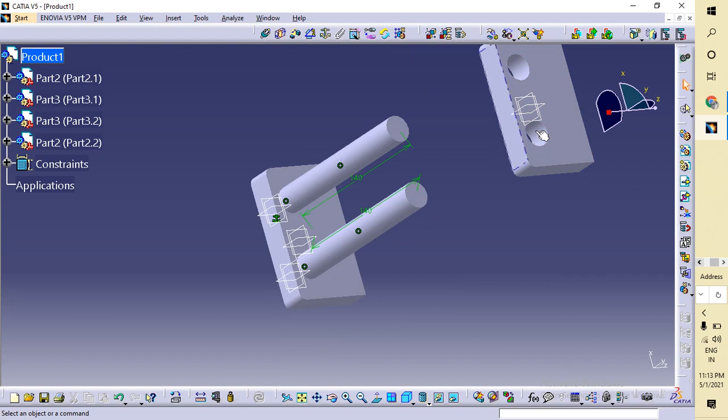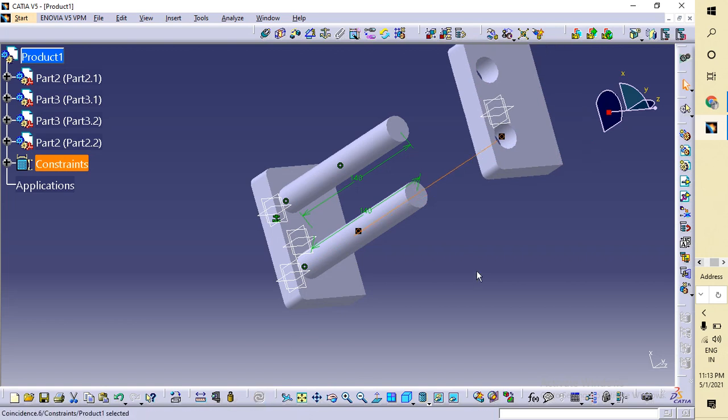So now what to do, you have to just go to coincidence and just select this center line and this center line. After doing this one, it is not necessary for doing the same on the other bar, because if it goes to this bar, then it will also go, so not to worry.